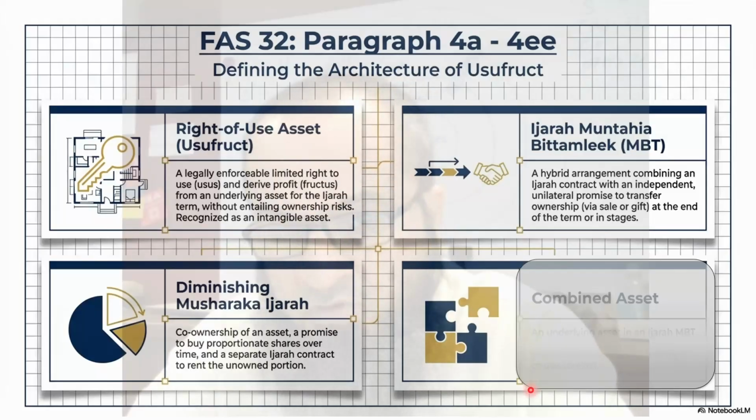So the total amount which the lessee pays every month has a certain component of buying the asset, and another component of leasing the asset, which is the rent. So that's the diminishing musharaka ijara.